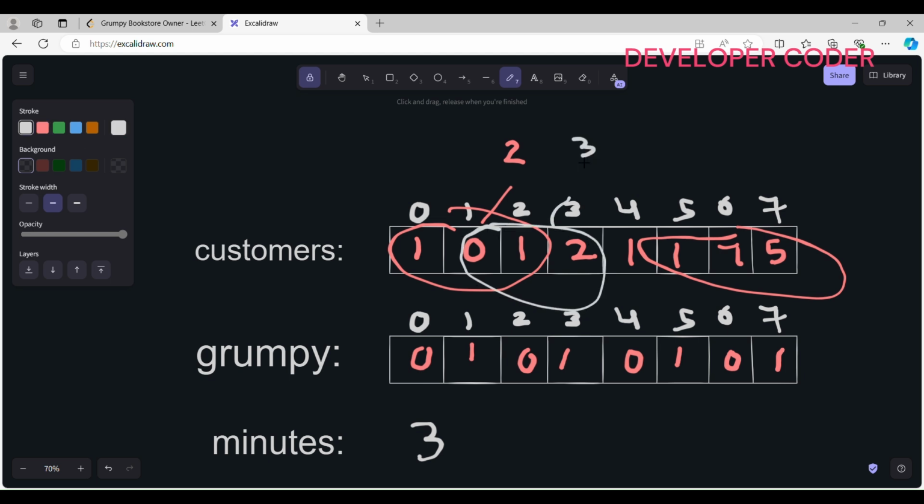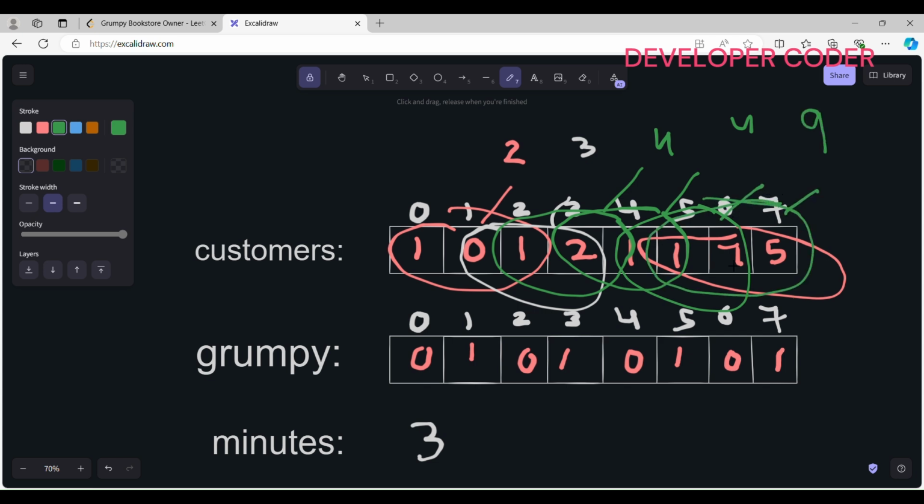3. What is the max value that I'm going to get in this particular window? 1 plus 2 plus 1, 4. And in this window? Again 4. And what is the max value that I'm going to get here? 7 plus 1, 8. 8 plus 5 is 13. So you guys are going to say, let's use this window to make my shop owner not grumpy at this particular interval, because I am getting the maximum number of customers in this window. This is using the beginner's approach.